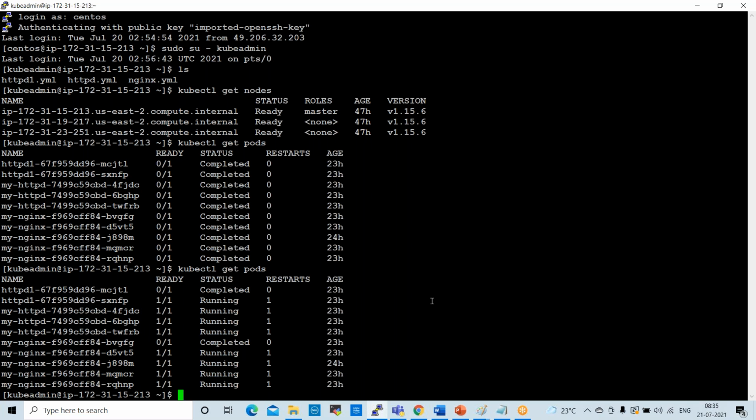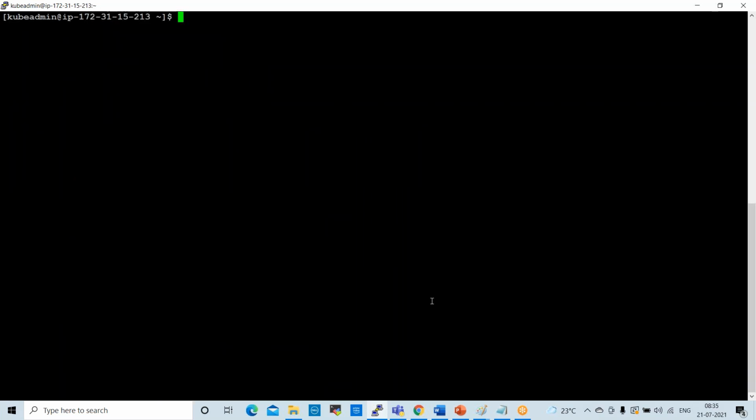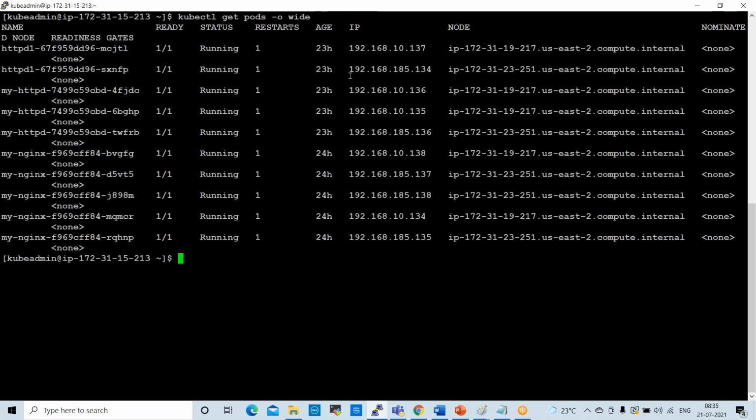Next, we are able to see the pods, right? So I want to check pod IPs. How to check the pod IPs? The command is kubectl get pods -o wide, to check pod IPs. Enter. See here, these are the pod IP addresses. This is the pod name, in running state. And this is the pod IP.